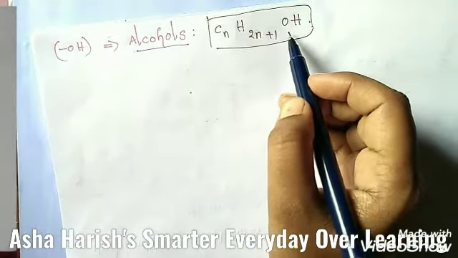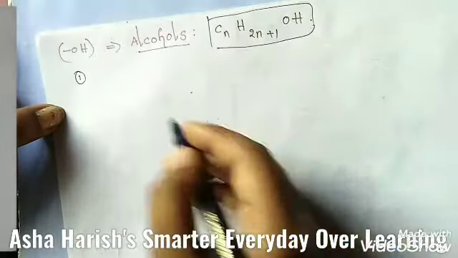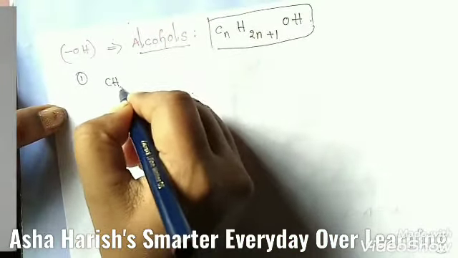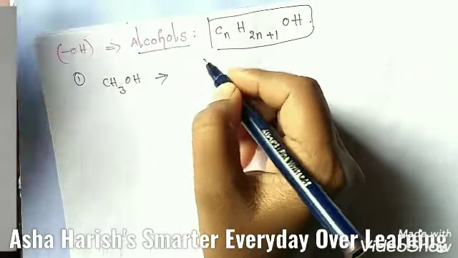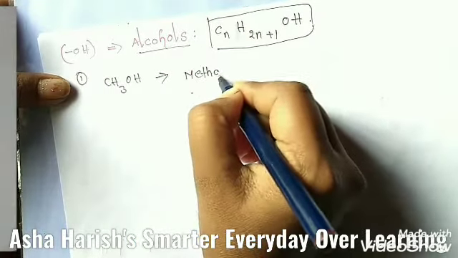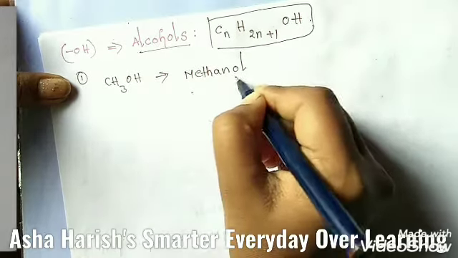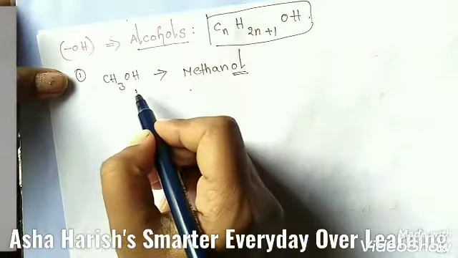The first four members of this series, by using this formula, I'm going to represent like this: CH3OH, that's the name. And these are the IUPAC names I'm going to write here: methanol. Here OL is the suffix, because this is the alcoholic group.